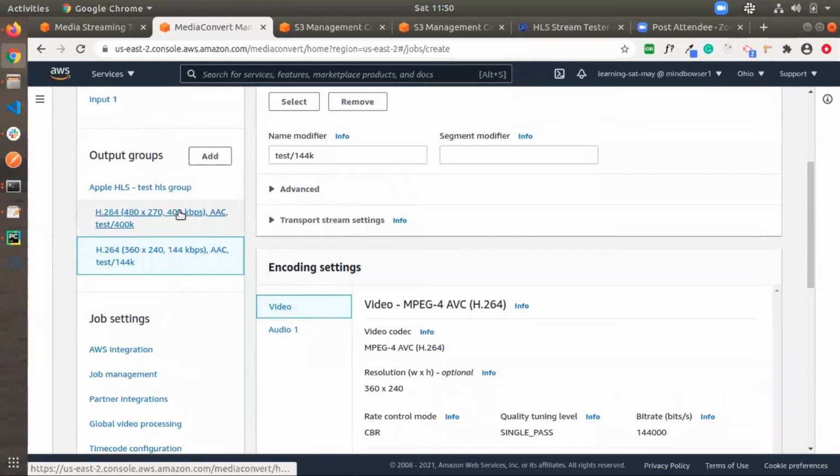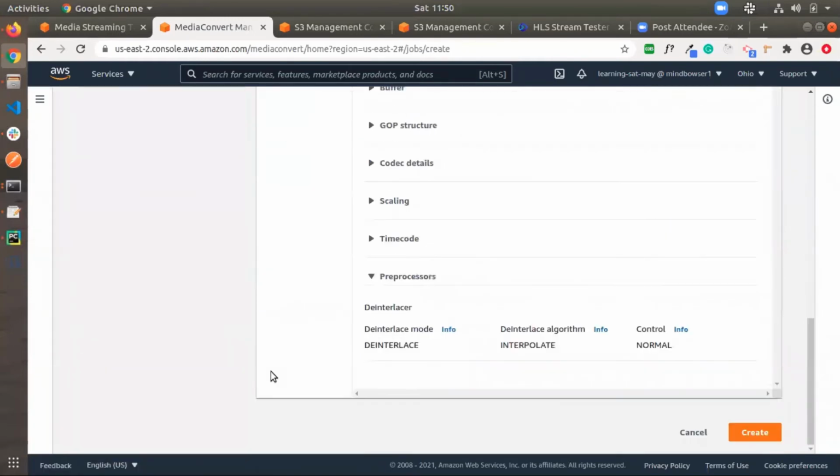So in total, in the output group I have added two outputs. The first one is 400 kbps and the second one is 144 kbps. So I have done the output group settings. Now we are ready to create the job.